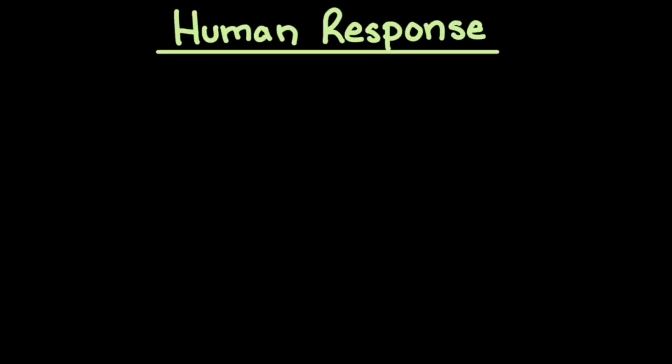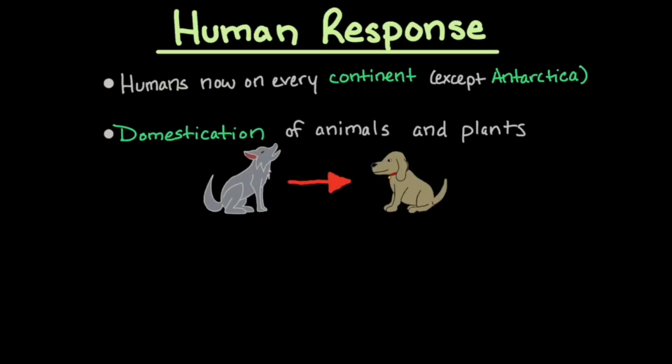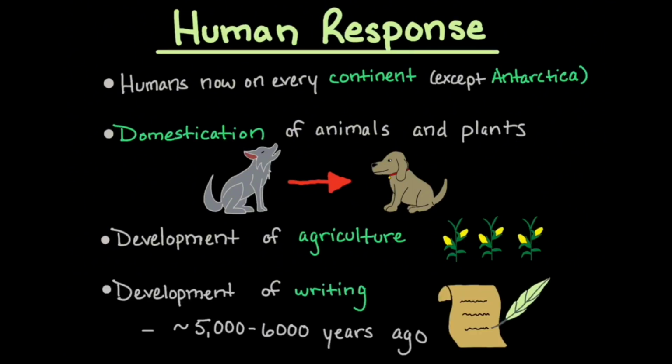How did humans respond to the end of the Ice Age? At this point, humans were on every continent except Antarctica. Humans began domesticating animals and plants. Agriculture developed and allowed for more complex societies. Around 5 to 6,000 years ago, writing developed, which helped formulate larger societies.